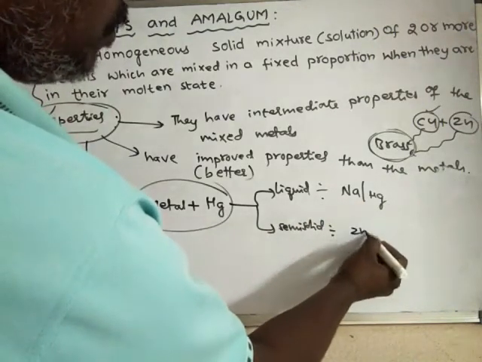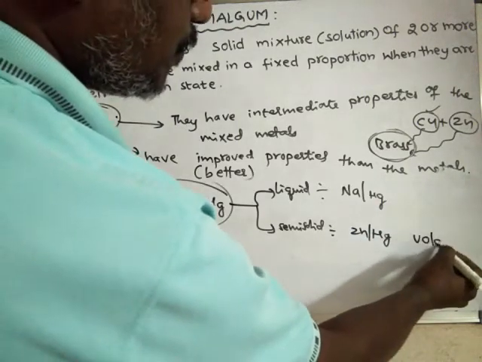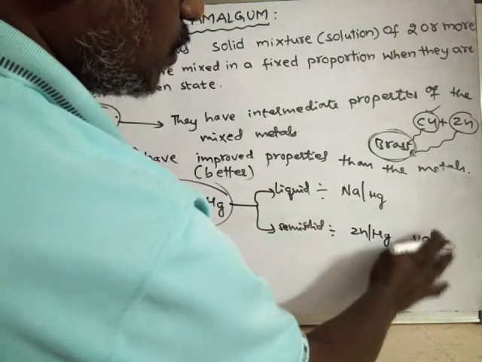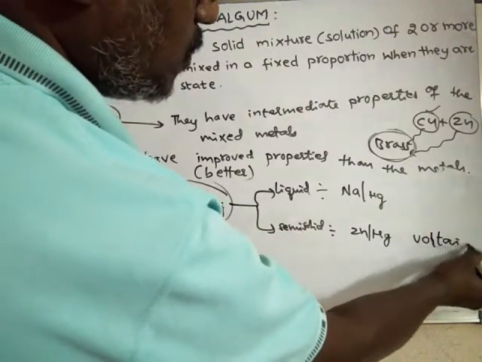Now zinc amalgam, it is used in voltaic cells. Okay, zinc amalgam is used in voltaic cells. What is a voltaic cell?